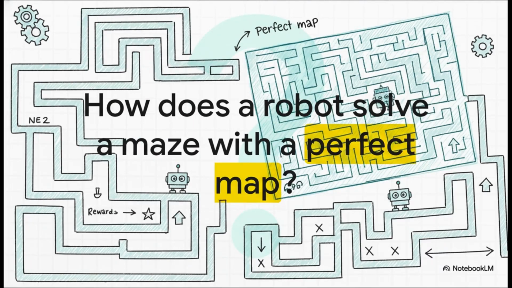Okay, so picture this. A robot's in a maze. But here's the twist. It has a perfect, detailed map that shows every path, every dead end, everything. It knows the game completely. So the problem isn't about exploring or learning anymore. It's about pure planning. How does it figure out the absolute best path from any point?